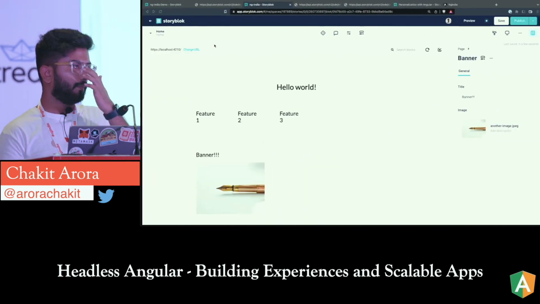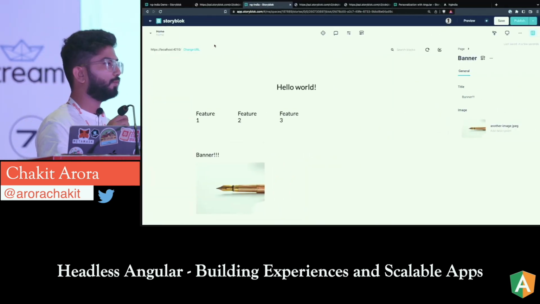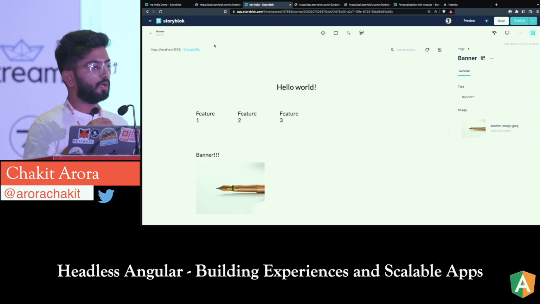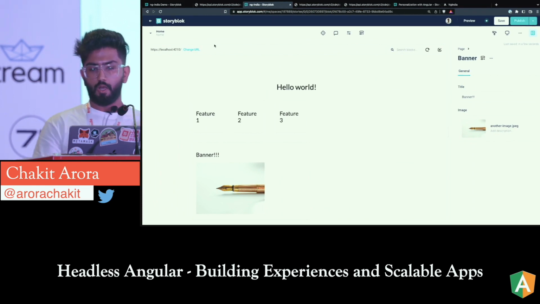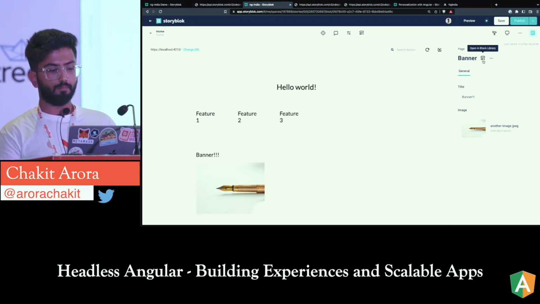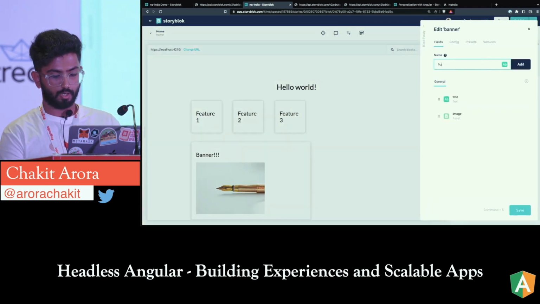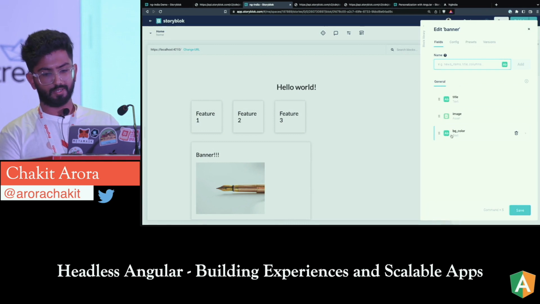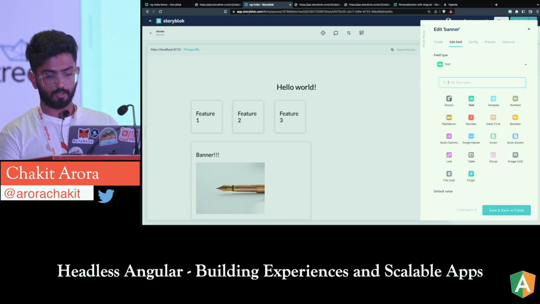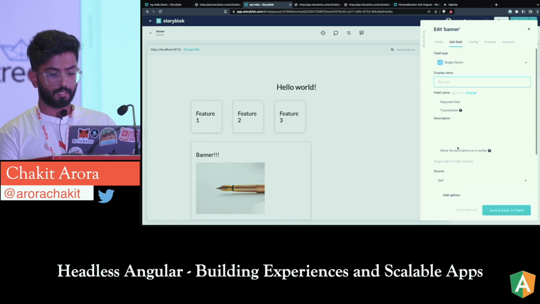Let's make it a bit more dynamic so that we also get to understand how the dynamic fields work. Let's add a color field. Let's add a background color field. So I'll just go here and say BG color, and let's select the type as a single option, and let's give a couple of options.